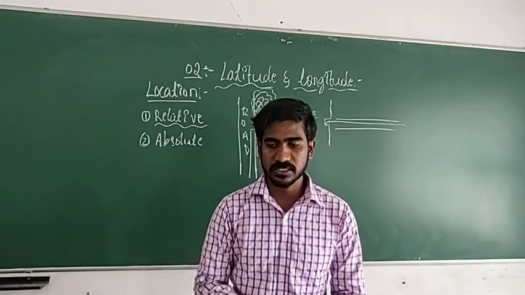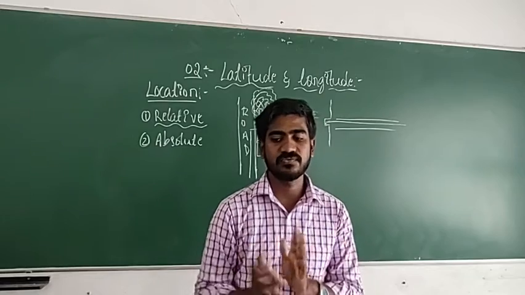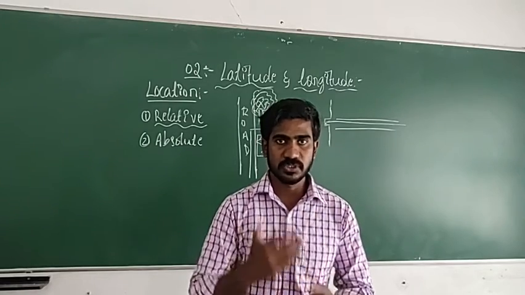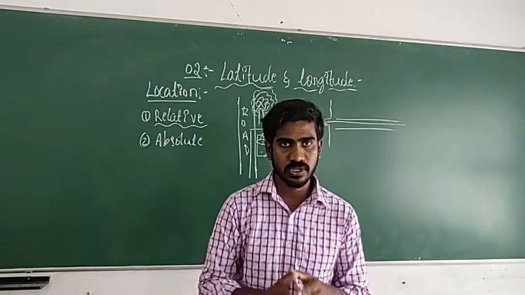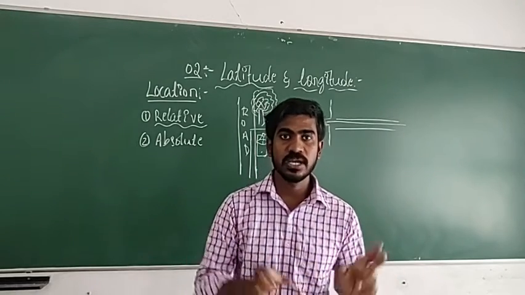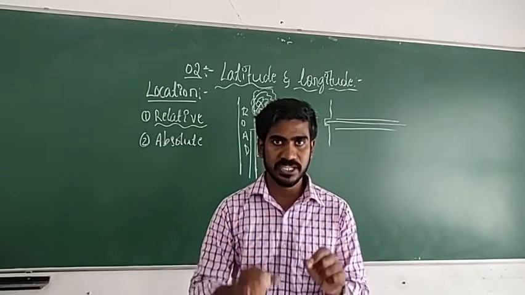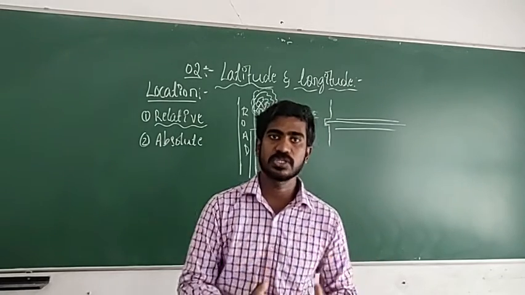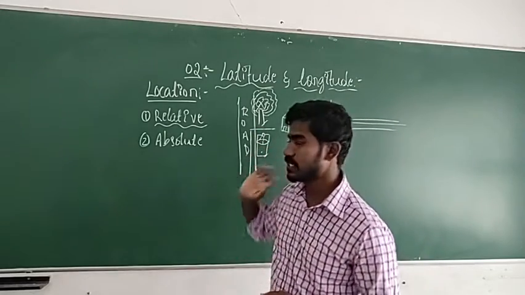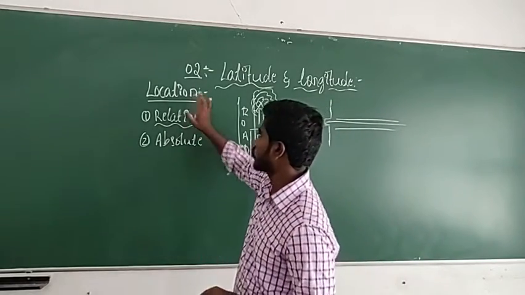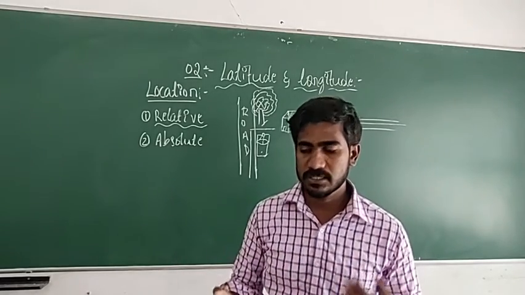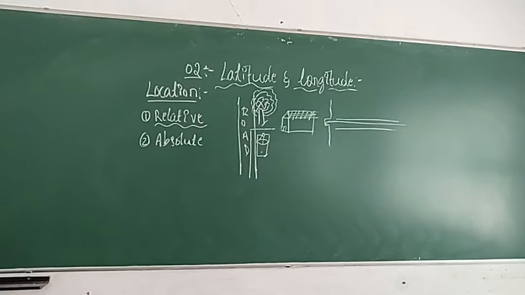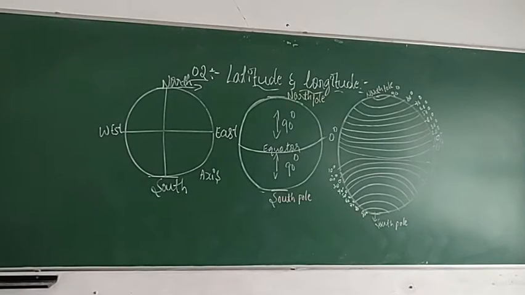Like that, in this chapter also we have three or four terms which should be understood or known. On that basis we are going to learn what is latitude and what is longitude, and how latitude and longitude are used to locate the places on the earth, or to locate the location on the earth. Shall we go? I will draw the shape of the earth on the blackboard. From that we will understand.